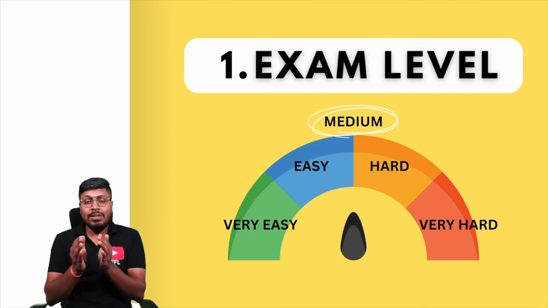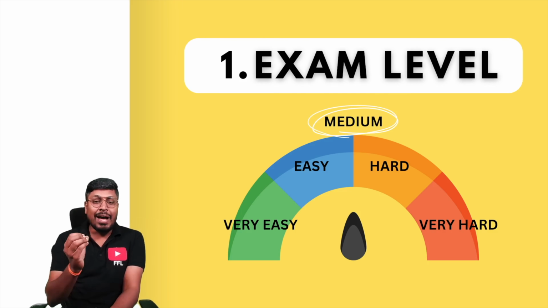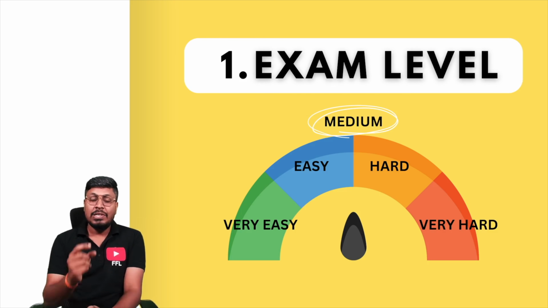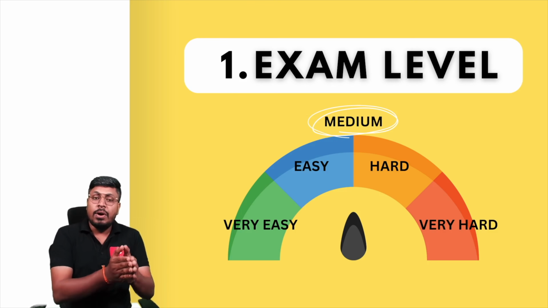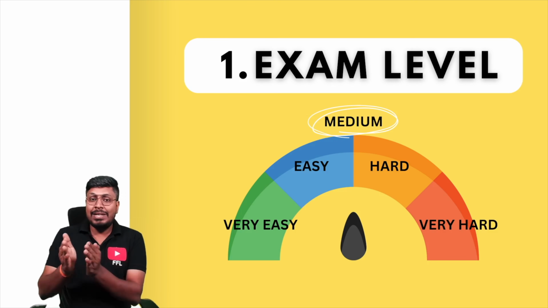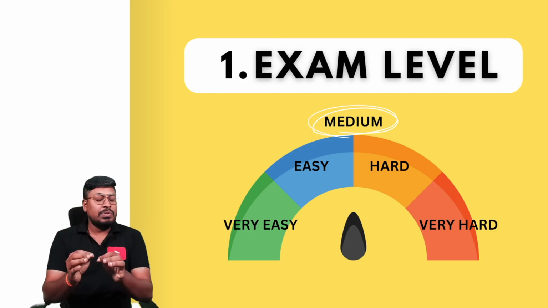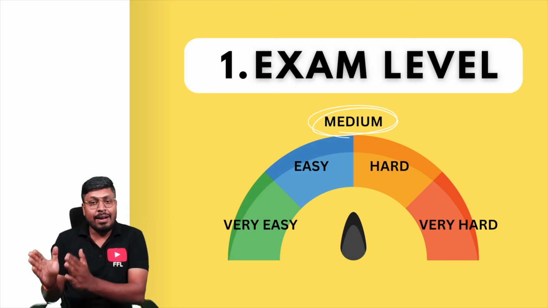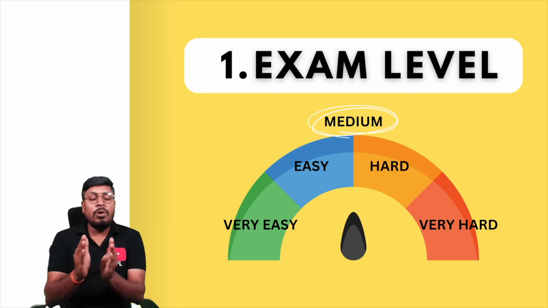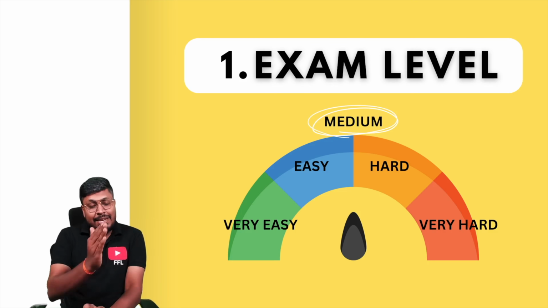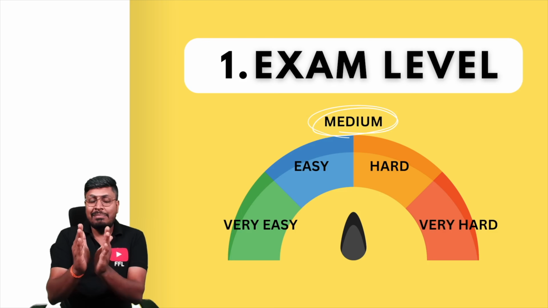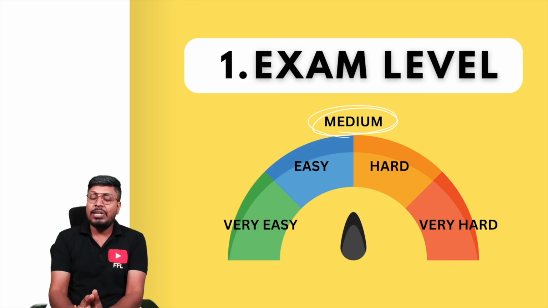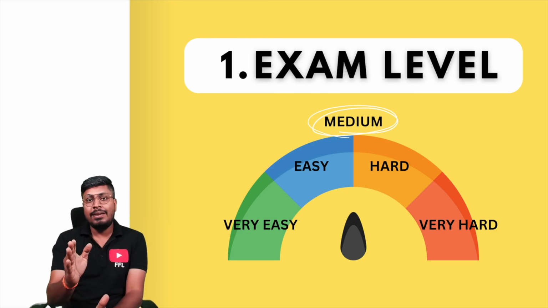Before watching all the RRB JE topic wise videos, you have to first understand these three important things. First, the RRB JE CBT1 exam level. Usually, when we take all the previous year memory based question papers of the RRB JE exam, the aptitude and reasoning question level is medium. So do not waste your time solving very hard level questions. Try to practice more and more easy, very easy and medium level questions. If you keep on practicing questions at medium and slightly above medium level, you can definitely clear the CBT1 aptitude and reasoning questions.